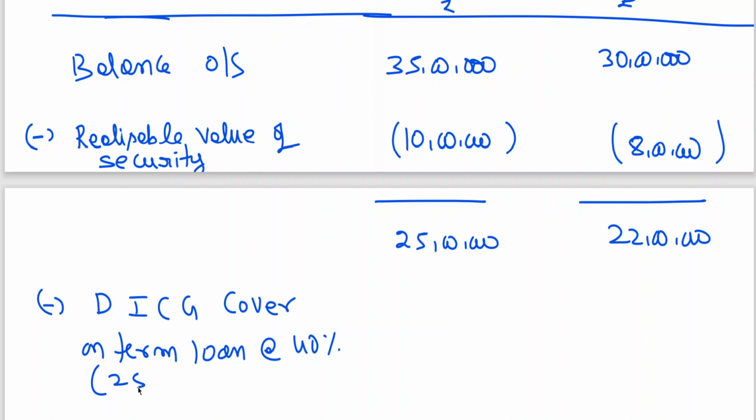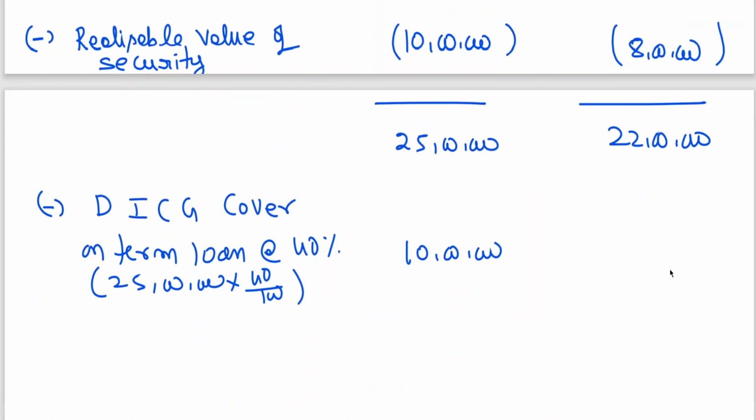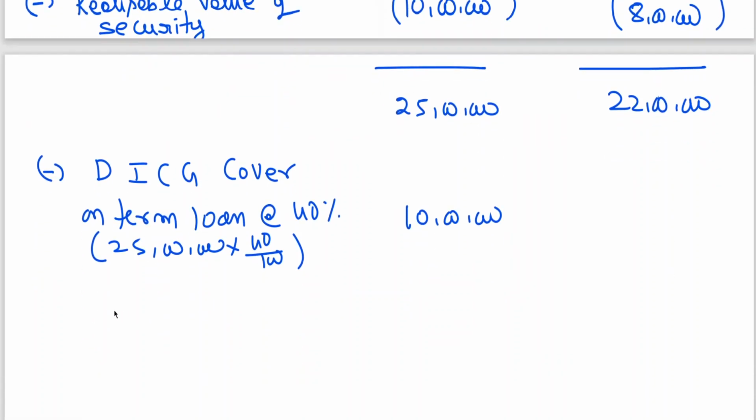That is 25 lakhs into 40%. It is coming to 10 lakhs. Clear?